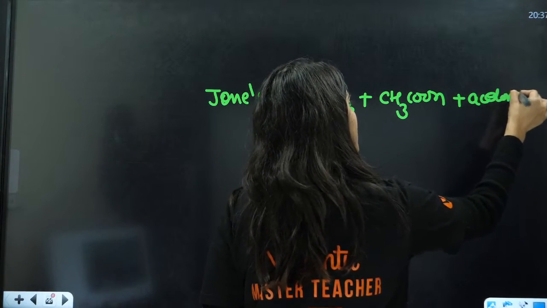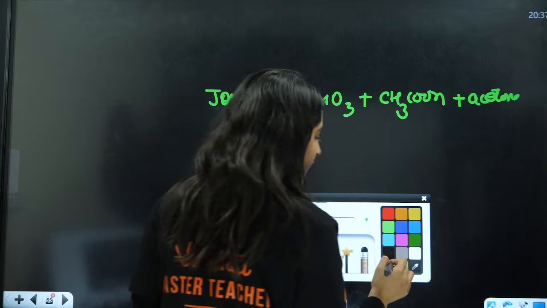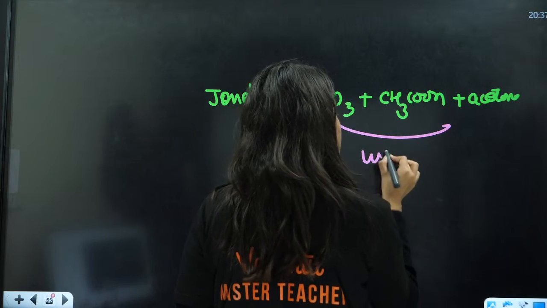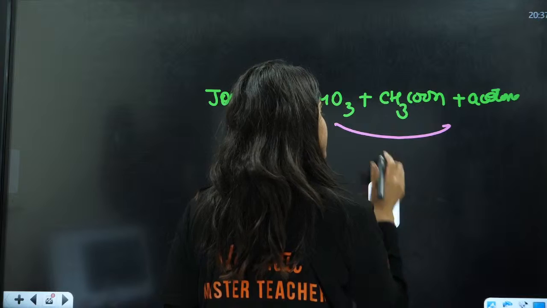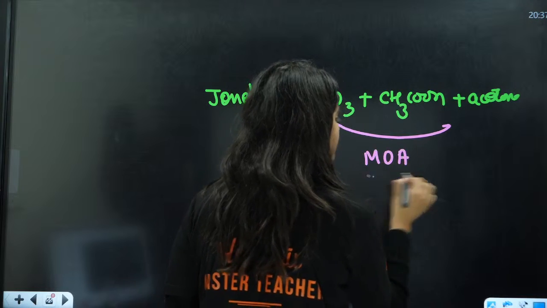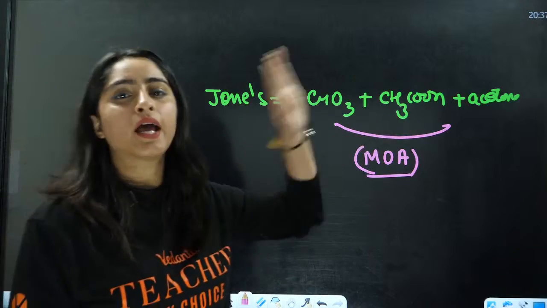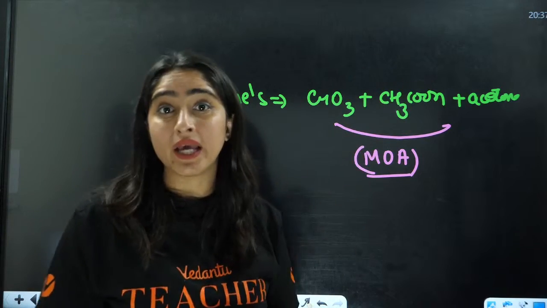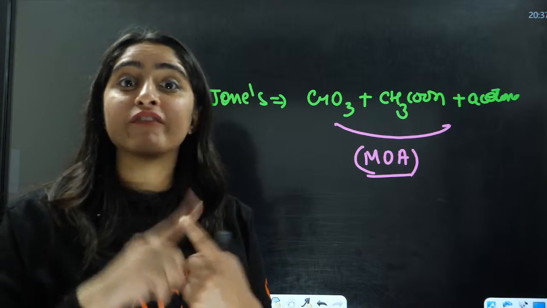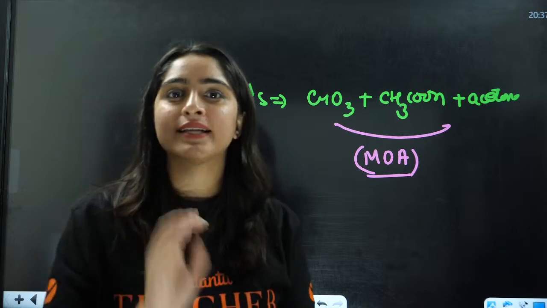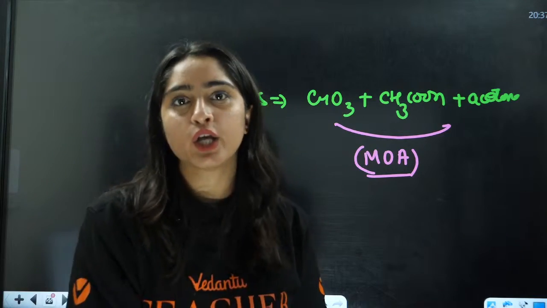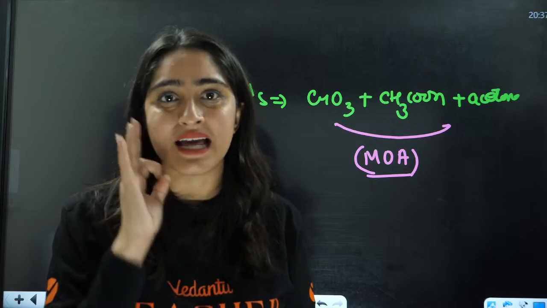So this is nothing but a weak oxidizing agent, or mild oxidizing agent. What is the reason? Because the acid here is weak. If you are not given anything, and they have simply written Jones reagent, you will consider it as a strong oxidizing agent.